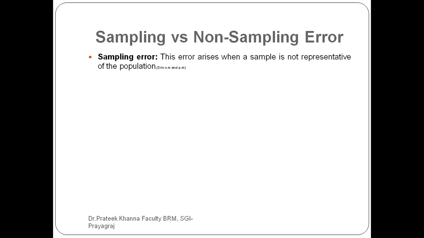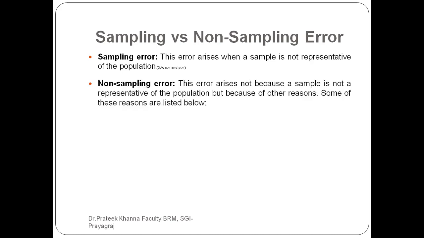This error arises because your sample is not representative of the population, since your study is related to the kids' consumption pattern. So it is obvious that your sample should be related to the kids, not people who are more than 18 years of age.